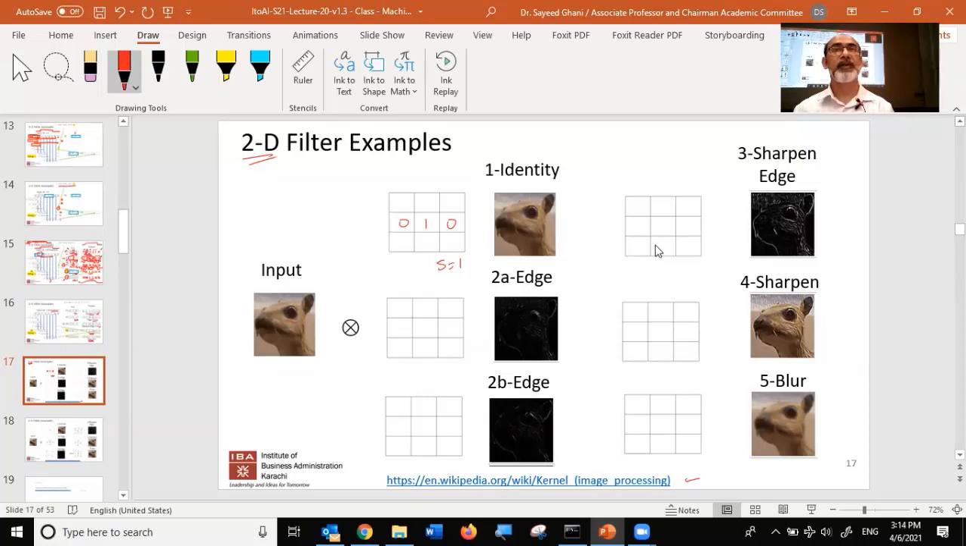It's 2-dimensional. Sorry? Should be 3. Yes and no, maybe.